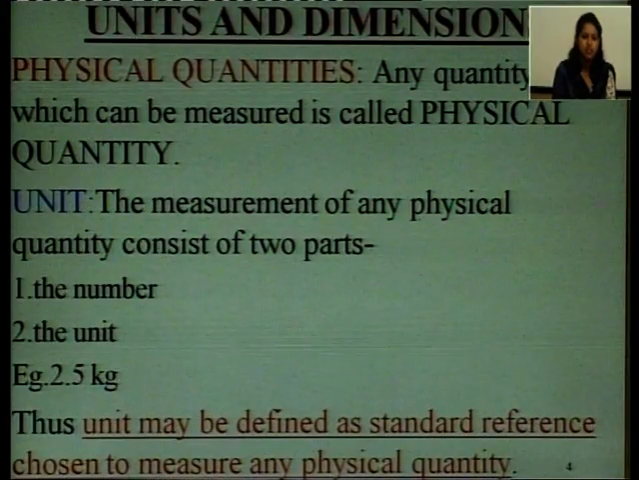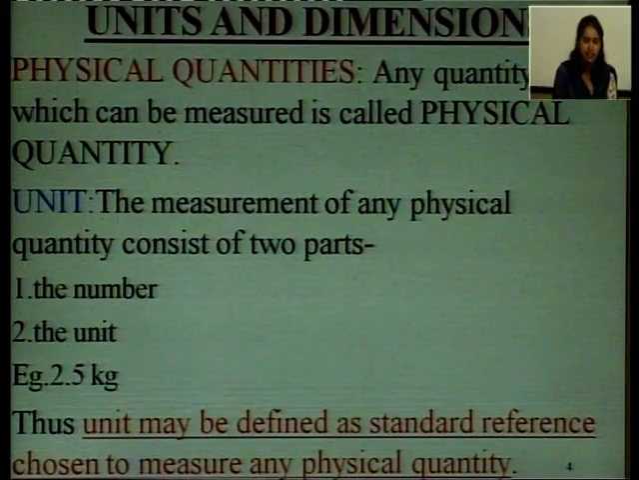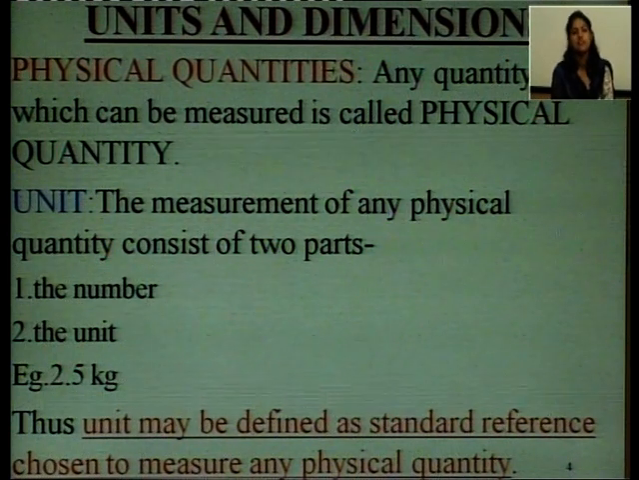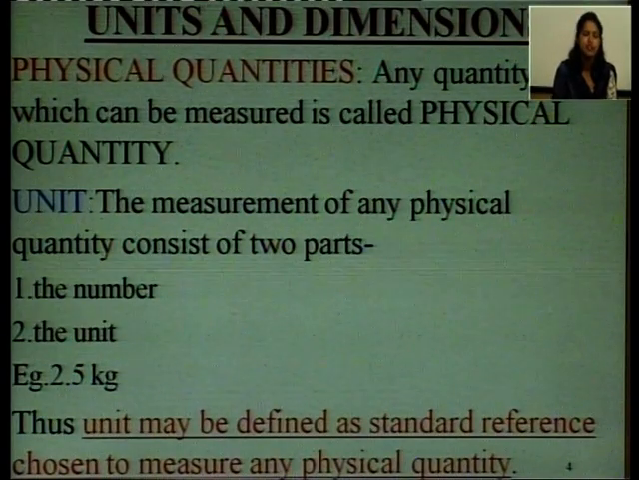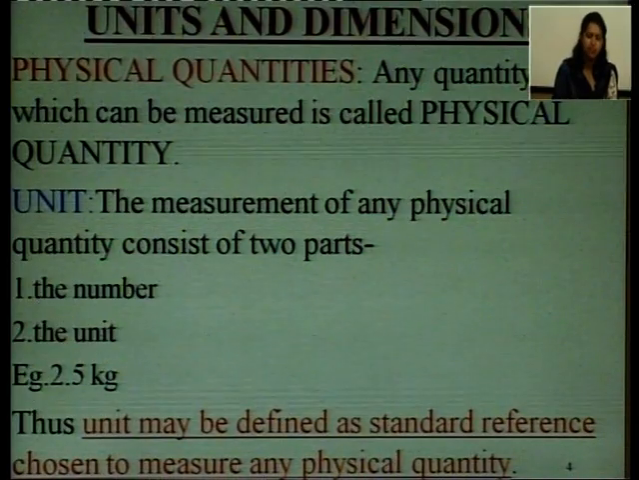So, what is a unit? Unit is a standard reference. What are physical quantities? It is very clear from this slide that any quantity like mass, length and time which we can measure is known as a physical quantity. And if we want to measure it, the measurement consists of two parts: one is the number, the second one is the unit. So, a unit is a standard reference.